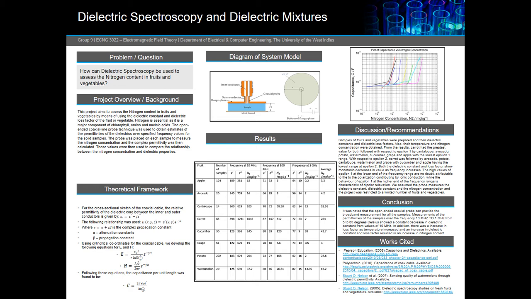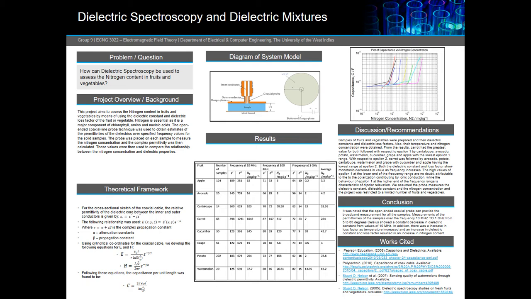The open-ended coaxial line probe technique can be used to obtain the permittivity of solid dielectrics over broad ranges of frequency by measurements of samples. The probe was used with a network analyzer to estimate permittivities. Two models of coaxial probes used were the Hewlett-Packard and ammonium probe. The coaxial probe is modeled to obtain a formula for capacitance as seen in the theoretical formula and system model.